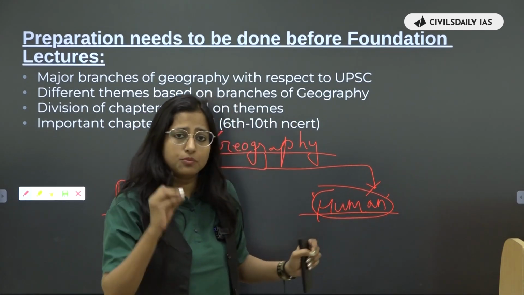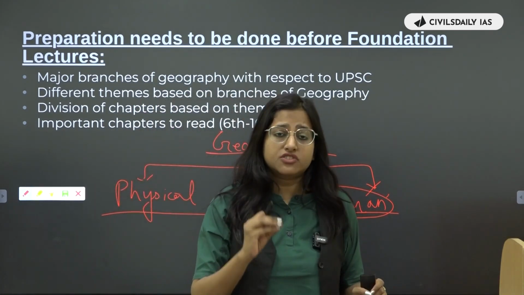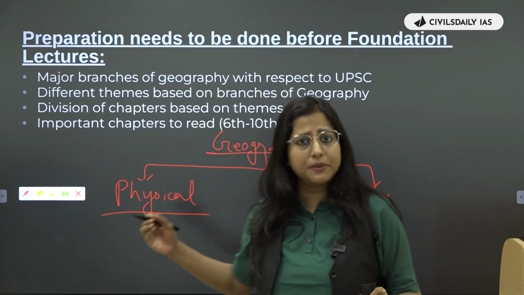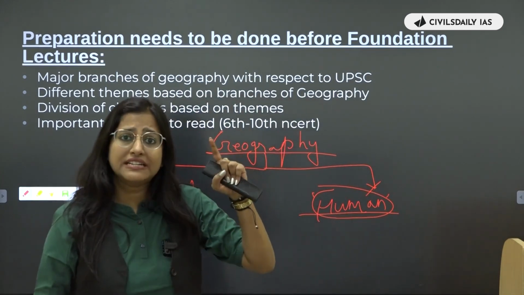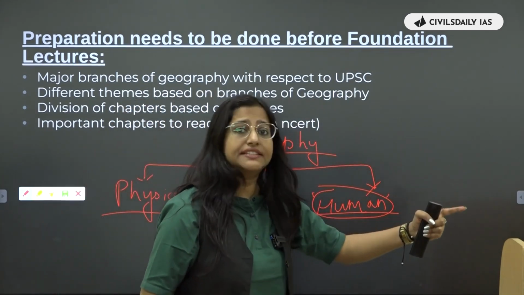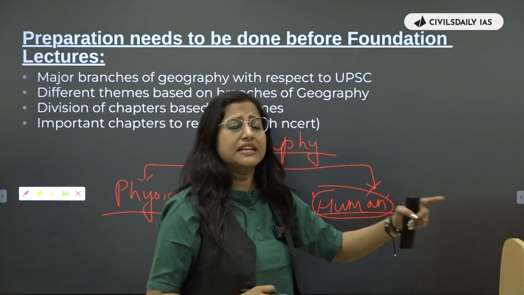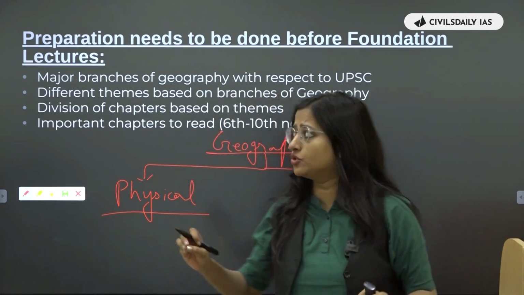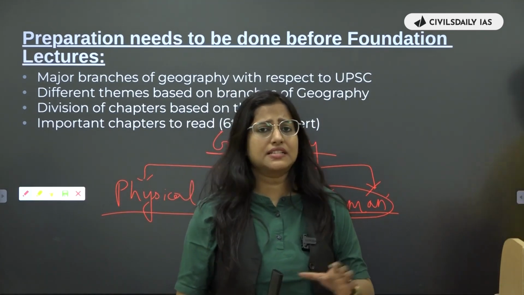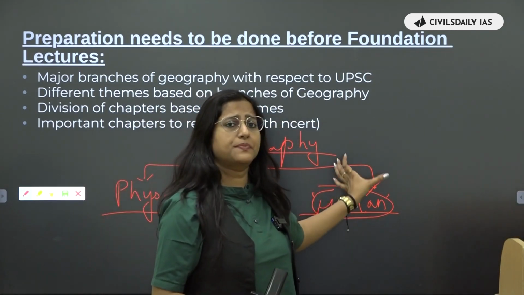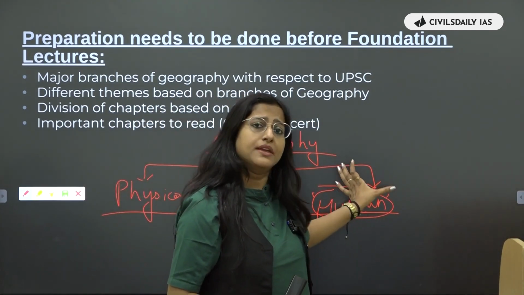It means that in human geography, we study the distribution of people, how they are interacting over the surface of the earth, what changes they are creating on it. Everything with respect to humans will come under human geography. So anything that is related to humans with respect to geography will come under human geography.